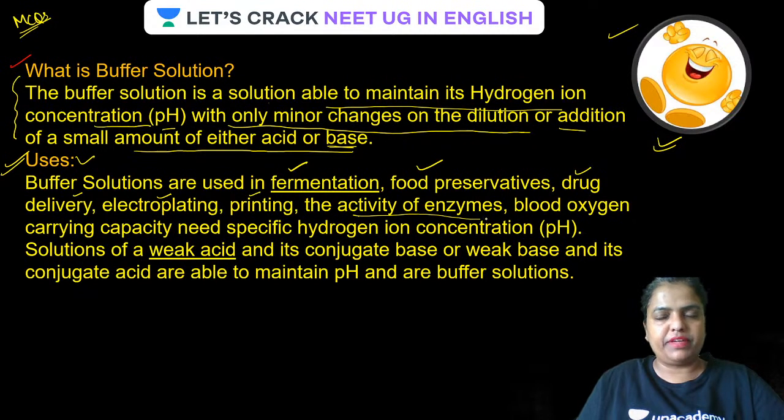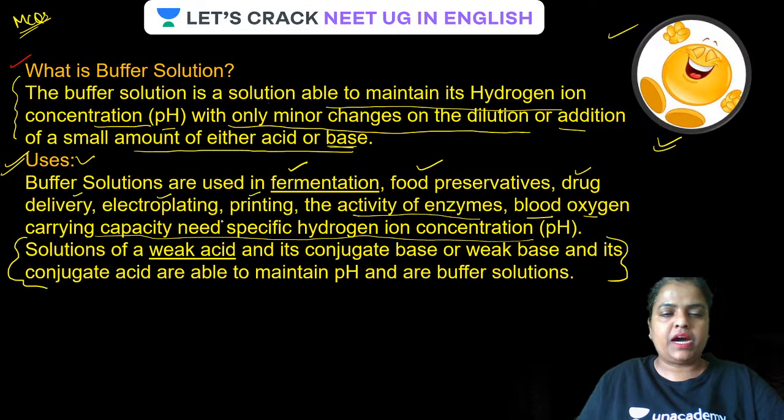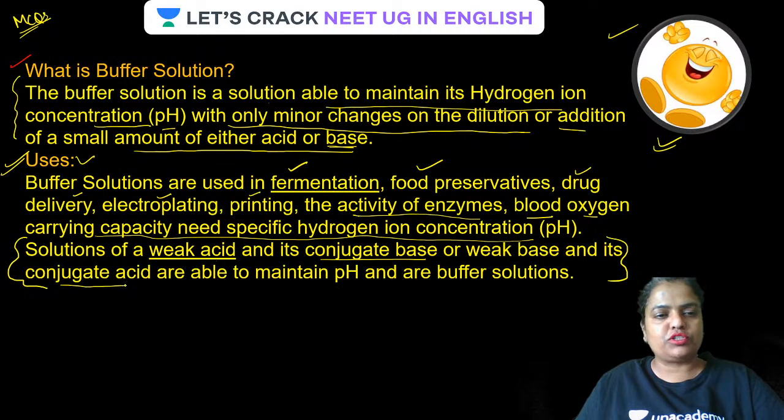the activity of enzyme is very much pH prone. Blood, guys, blood oxygen carrying capacity needs specific hydrogen ion concentration. And remember, blood itself acts as a buffer. So solution of weak acid, yes. Guys, basically what are buffer solutions? They are basically solutions of weak acid and its conjugate base, or weak base and its conjugate acid. They are basically the types of buffer we have. Okay, they are able to maintain pH and are called buffered solutions.